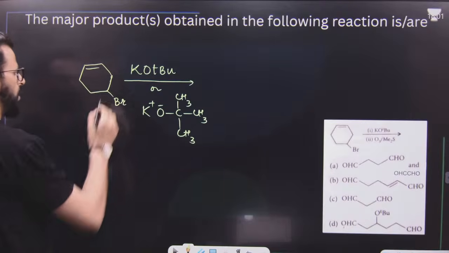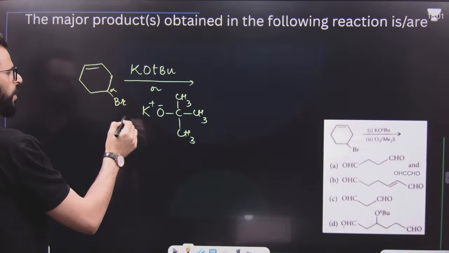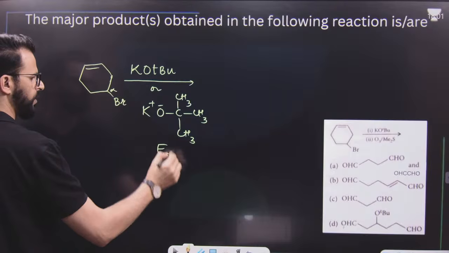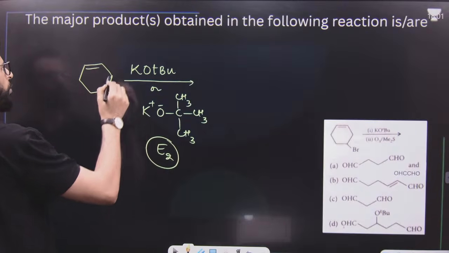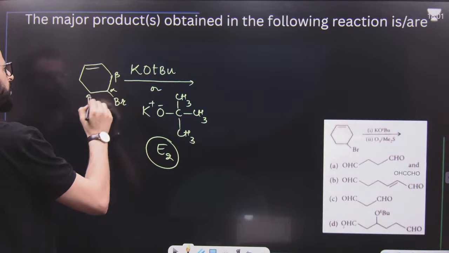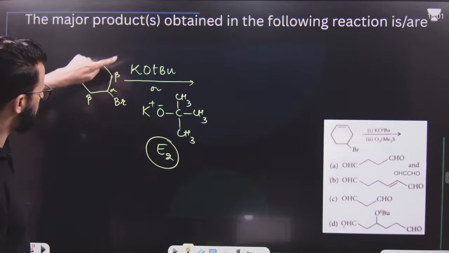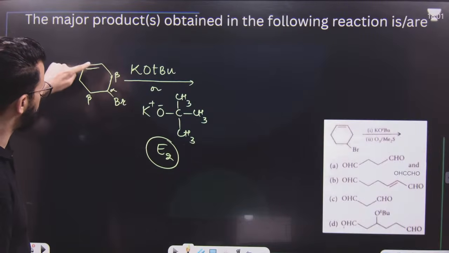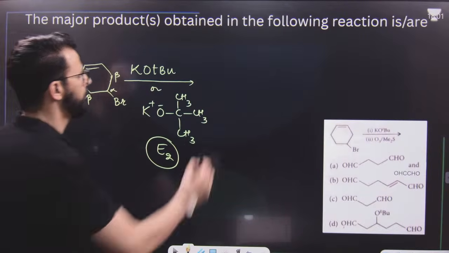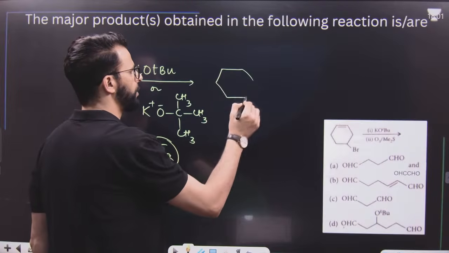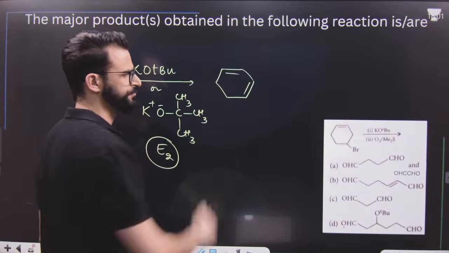What will happen now? Alpha position will remove. This is simply an E2 reaction. So, bromine will be lost from alpha and hydrogen from beta. There are 2 beta positions. But if this hydrogen is lost, then double bond and double bond come in conjugation with each other. That means we will form a conjugated alkene like this.